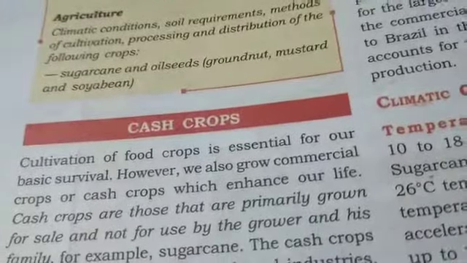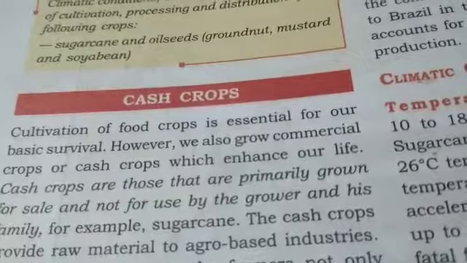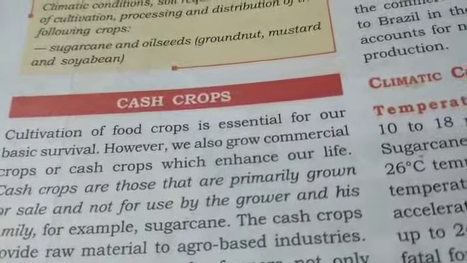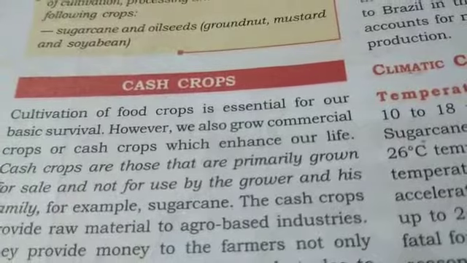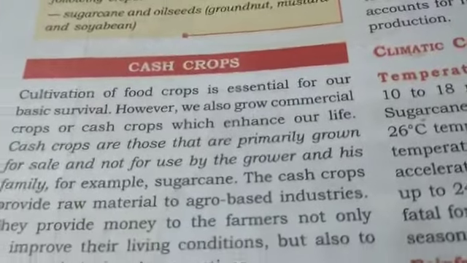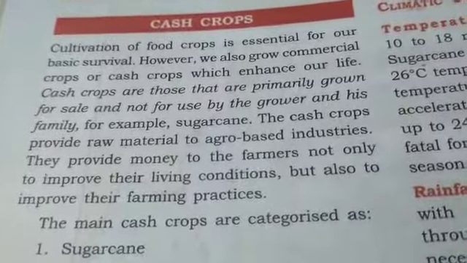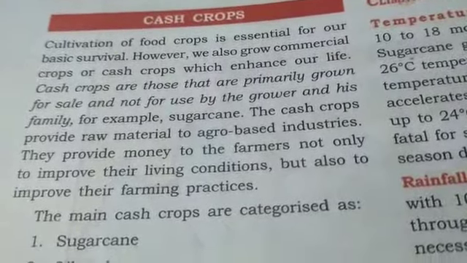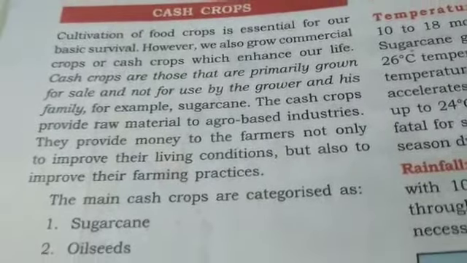So let's start today with the cash crop. What is a cash crop? It is grown basically for the purpose of sale and is not used or consumed by the grower. These cash crops act as a raw material for the agro-based industries also. They provide money to the farmers. The main cash crops we have are sugarcane, cotton, jute, tea, coffee, tobacco and rubber.